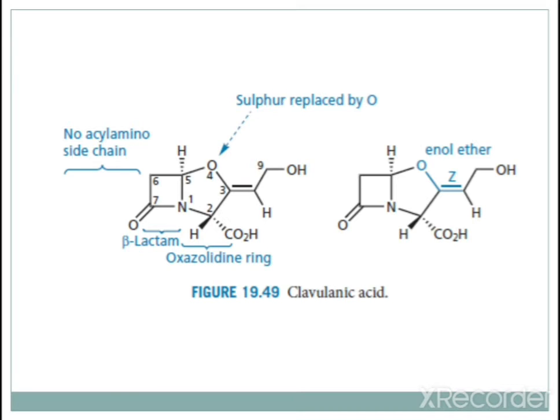One more thing, there is no acyl amino side chain in this clavulanic acid. In penicillin and cephalosporin we have seen an acyl amino side chain, but here there is no acyl amino side chain. So this is the structure of your clavulanic acid. Plus here they have shown the enol ether, and the Z configuration in the second structure, you can see. This is important for your GPAT examination.